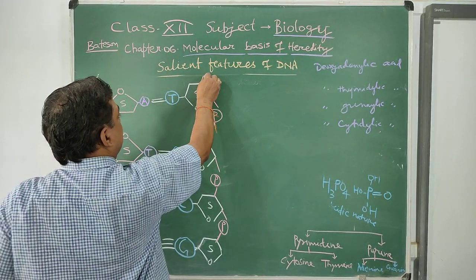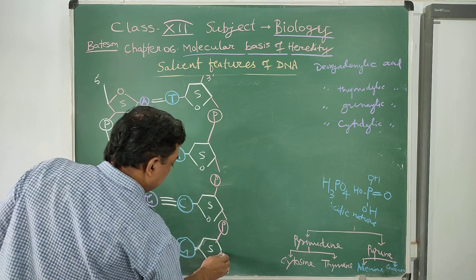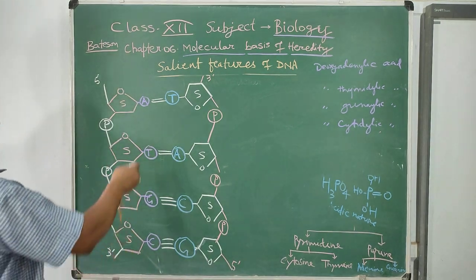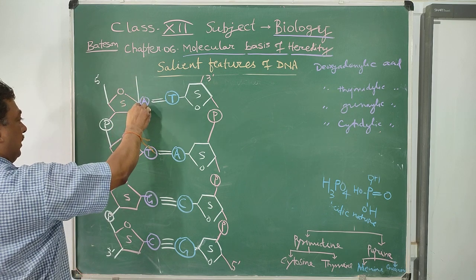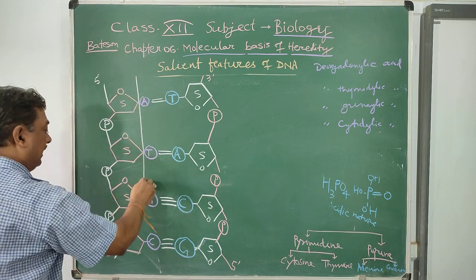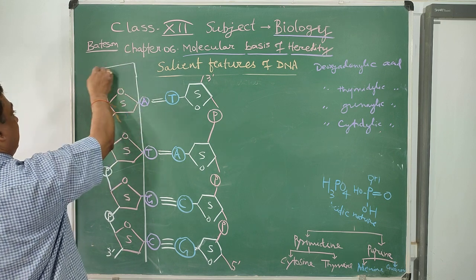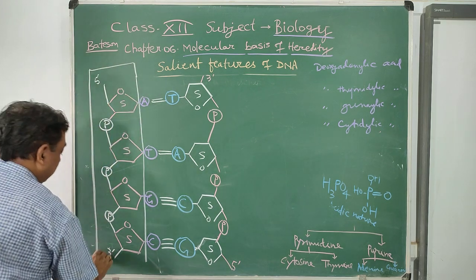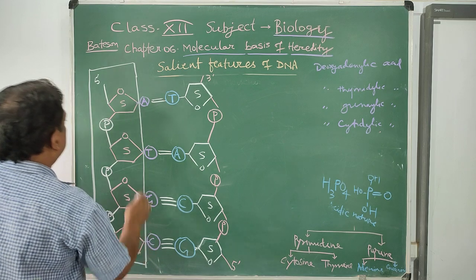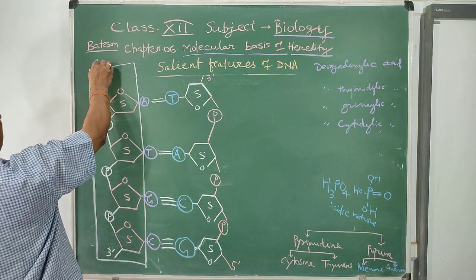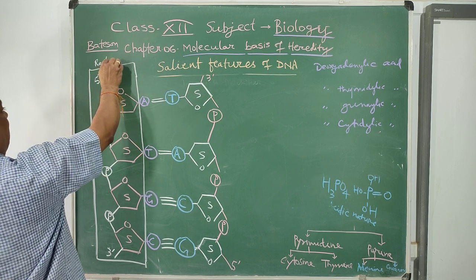Here the 3' and 5' positions are involved. So it forms the railing of the DNA. What is the composition of the railing, also called the backbone? Railing 1.